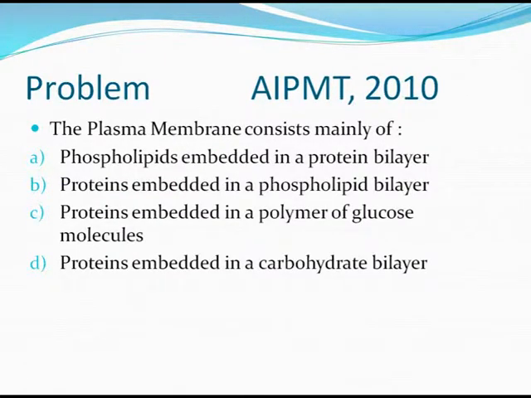The plasma membrane consists mainly of phospholipids embedded in a protein bilayer, proteins embedded in a phospholipid bilayer, proteins embedded in a polymer of glucose molecules, or proteins embedded in a carbohydrate bilayer. And the correct answer is proteins embedded in a phospholipid bilayer.